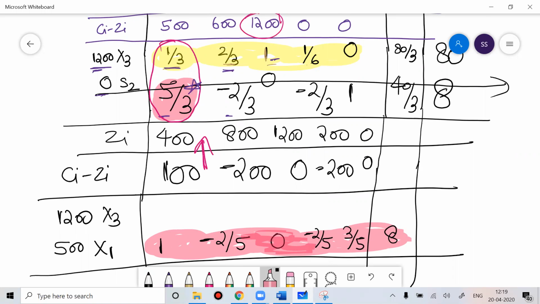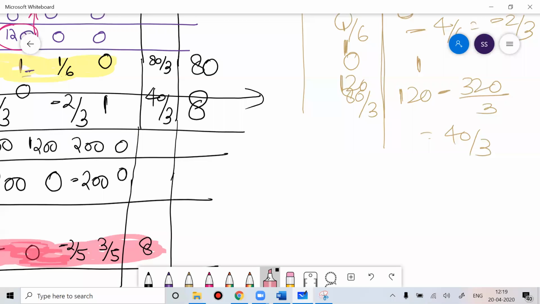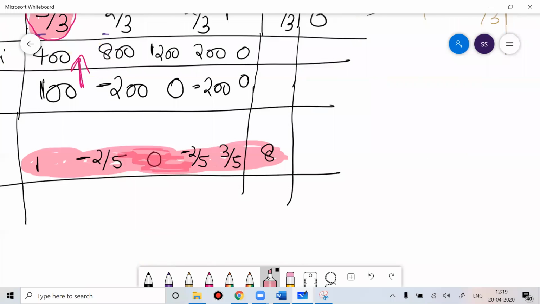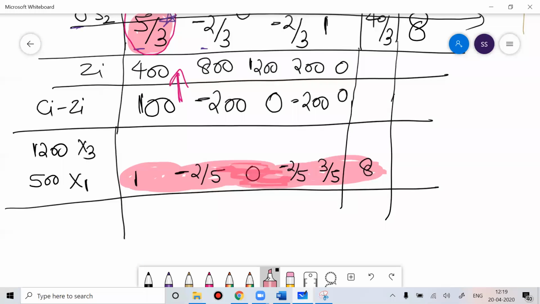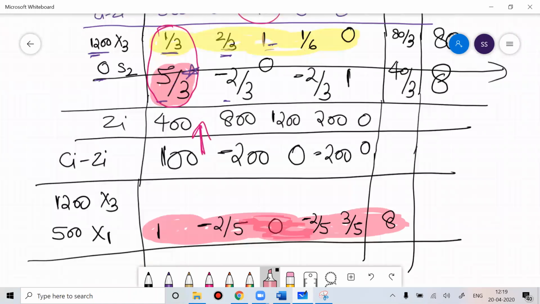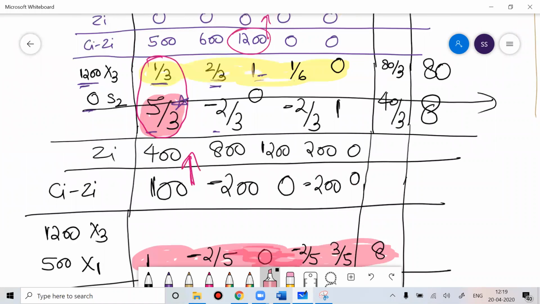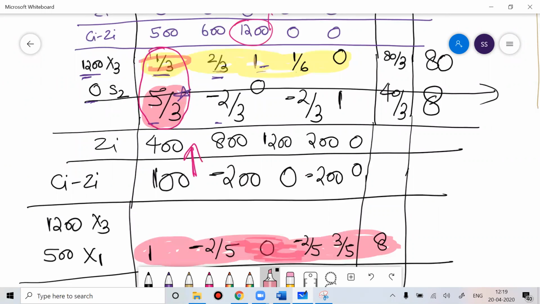Okay, now let me rub this value. We can do this value here. Now I need the value of x3. In order to find the value of x3, I need the old value of x3. So what are the old values of x3? These are the old values of x3. I need this value.